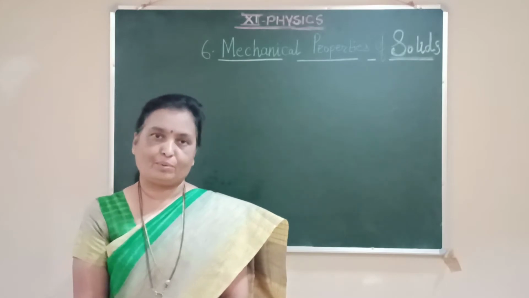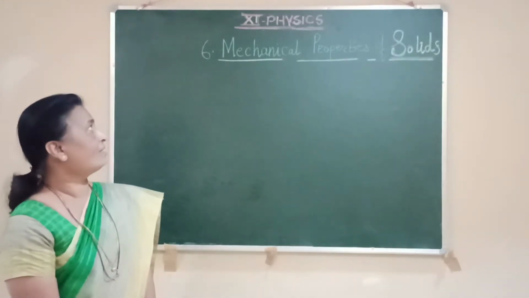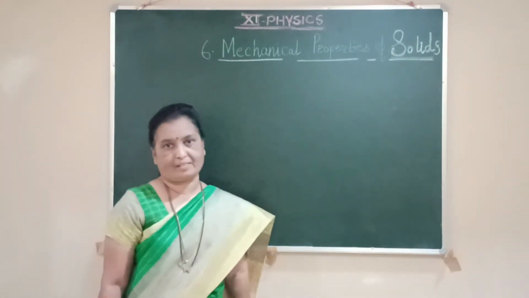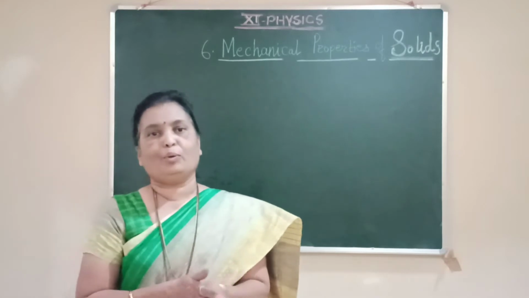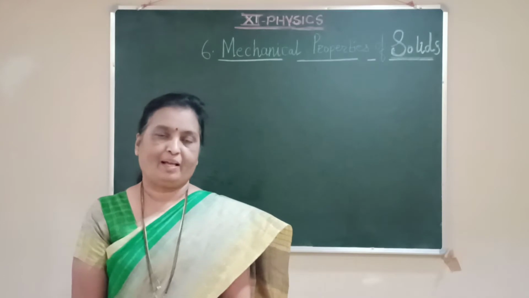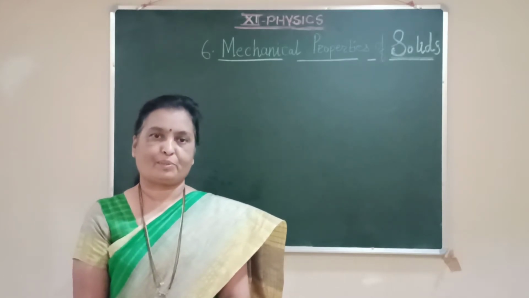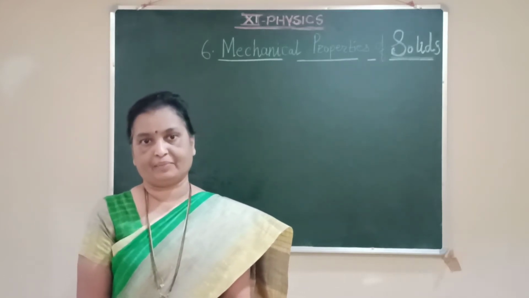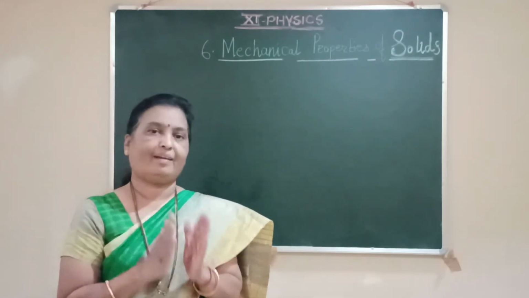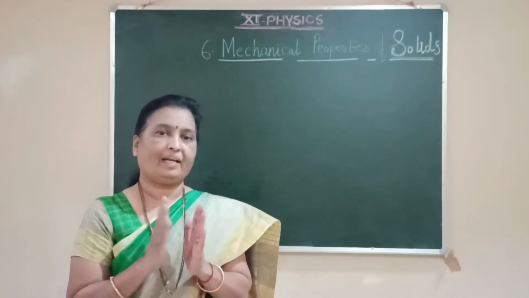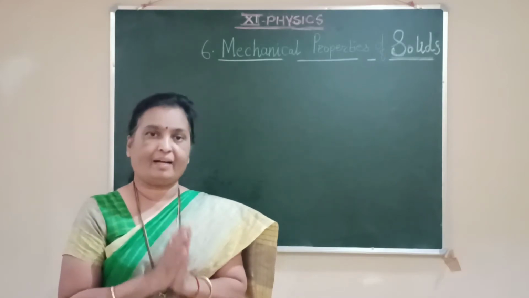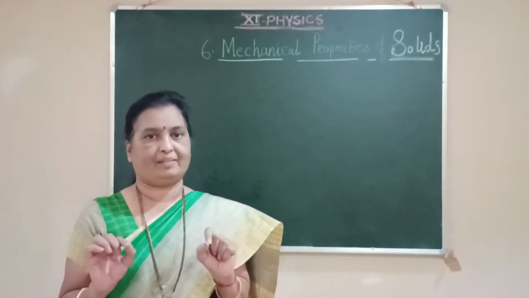Today we are going to study the new chapter from physics, chapter number 6, mechanical properties of solids. You know about solids, how the structure of solid is. Solid is made up of a large number of small molecules or atoms, and they are arranged in such a way that the intermolecular distance between any two molecules is fixed. The molecules inside the solid do not move relative to each other.